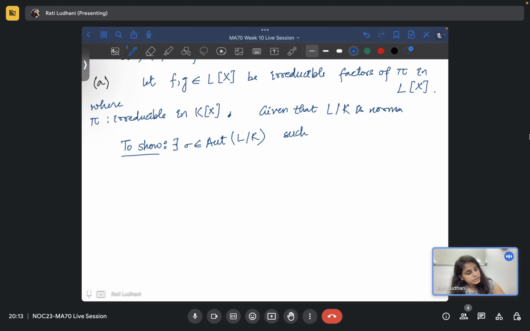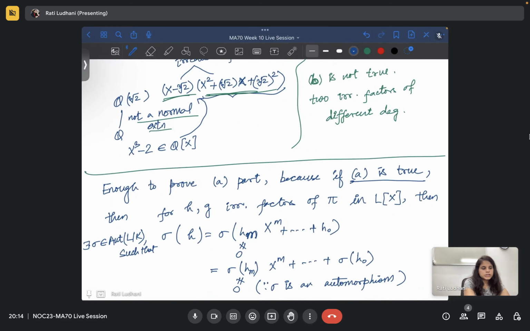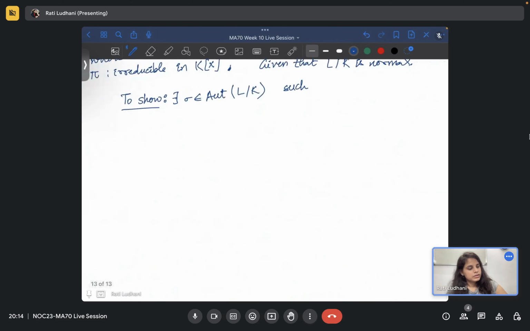This is a normal extension. That is a requirement, because if it is not normal, we have seen that there is a counterexample. Okay, let us see this.